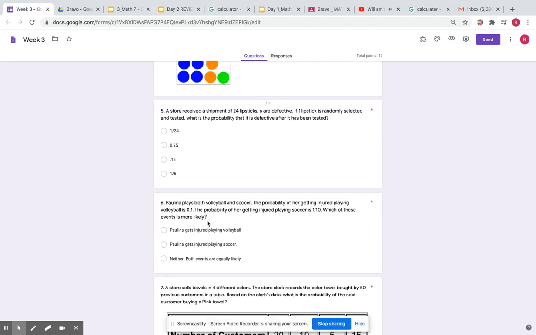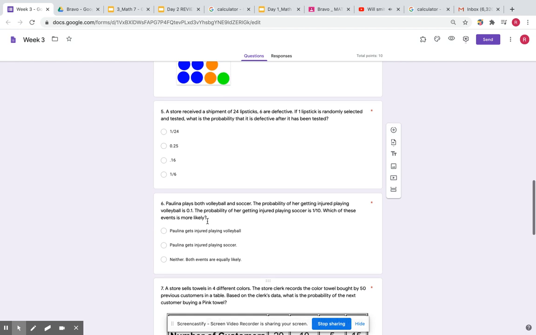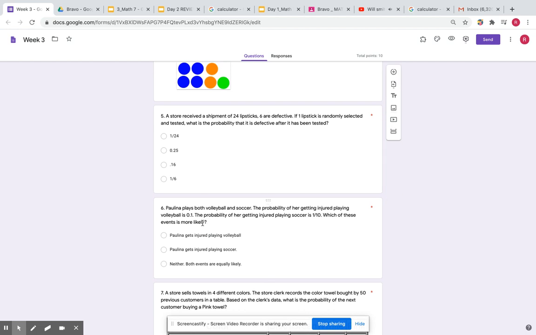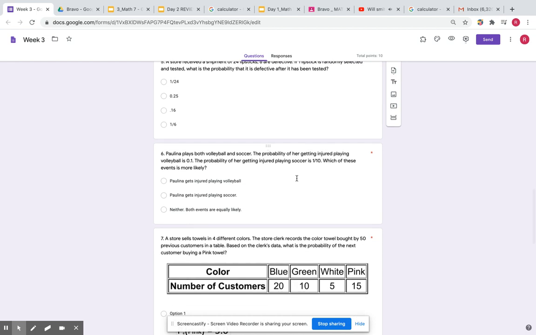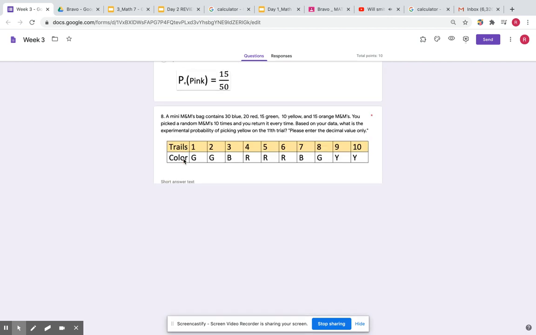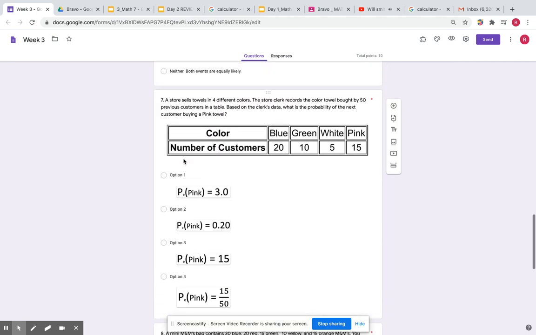Number 5, it's the same. It's just review. Number 6 is also a little bit of review. Or actually, never mind. Number 5 and 6, that's not review. That's a little bit of your review with converting your fraction to decimals. So number 5, you might need to convert your probability equation to a decimal to be able to find your solution. Number 6, you might need to convert this fraction to a decimal so you could compare it to this decimal. And anyway, 7, 8, 9, and 10 are all questions based off the experimental probability.